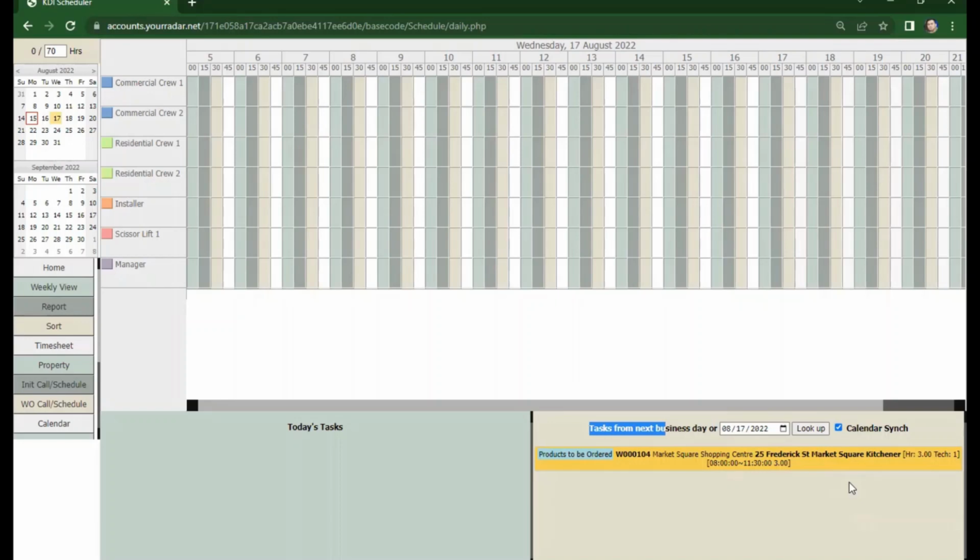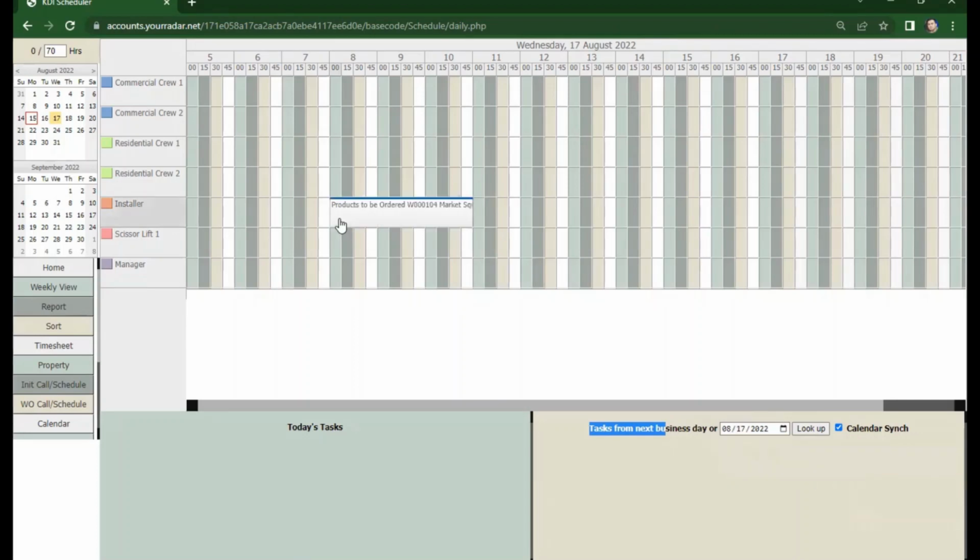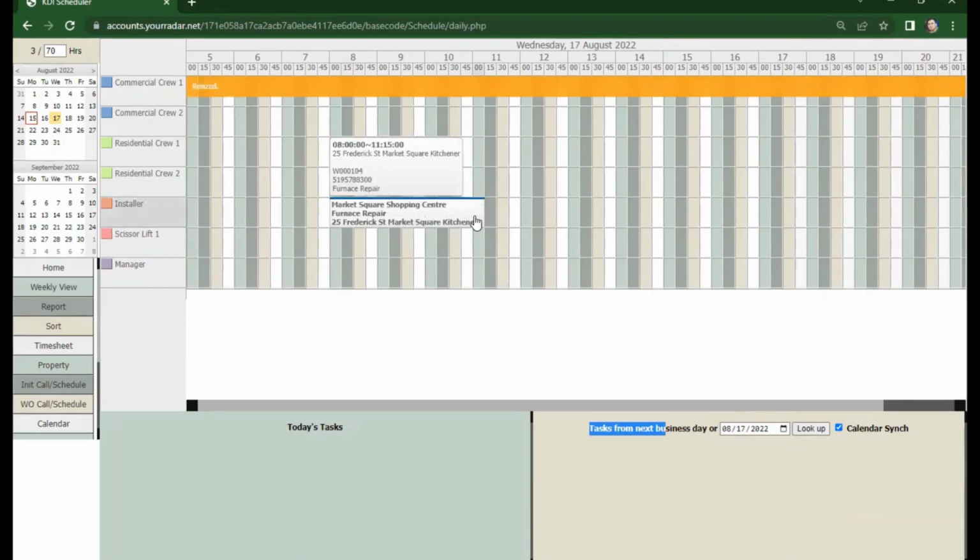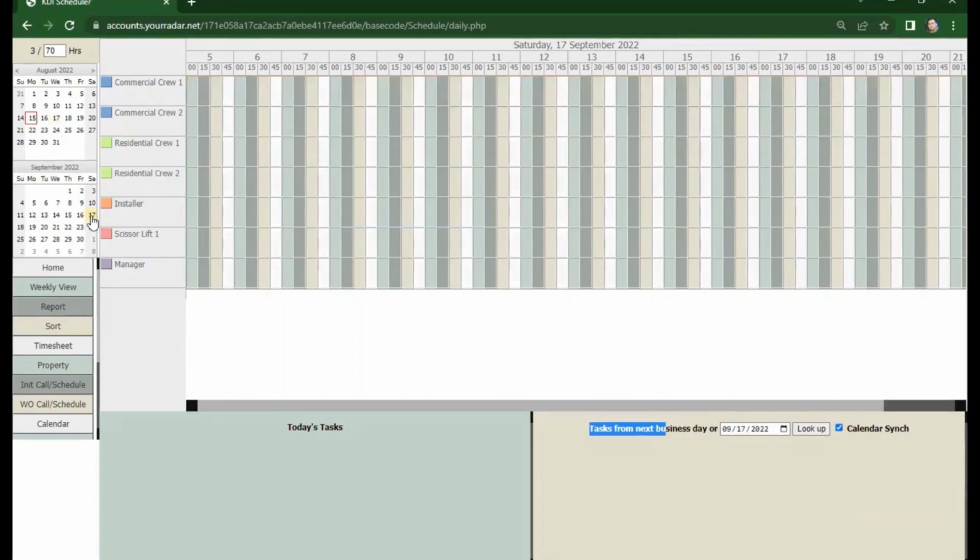Let's go ahead and dispatch it now. Click, drag and drop to installer. 8 in the morning. We can also check the following months, let's say 17th, and you will see it pop up here.